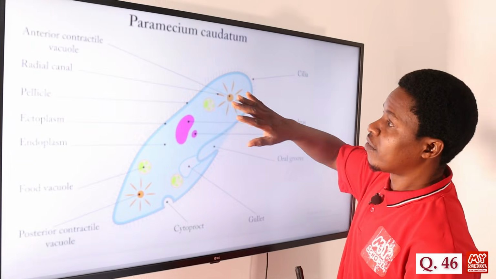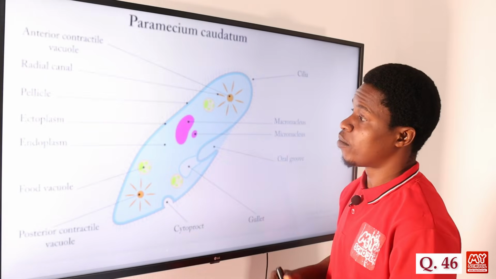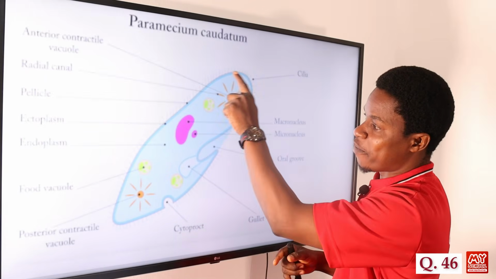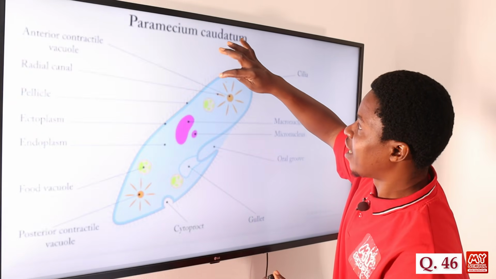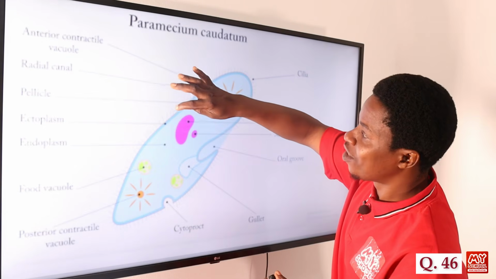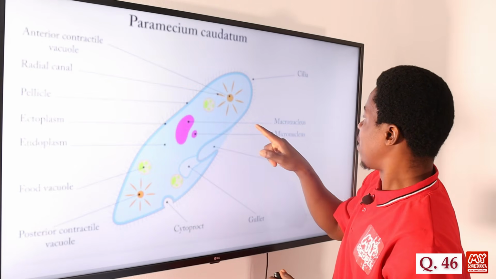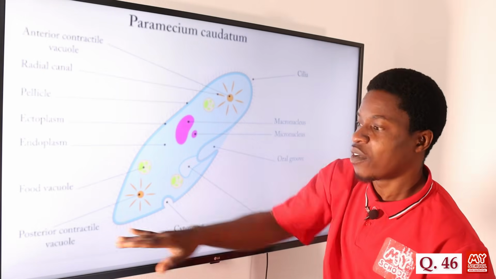So we have Paramecium caudatum, that's the scientific name of Paramecium. You can see the shape looks like the foot of humans. We have these hair-like strands on the body, that's what we call the cilia. And then we have the macronucleus and other parts, as you can see here.